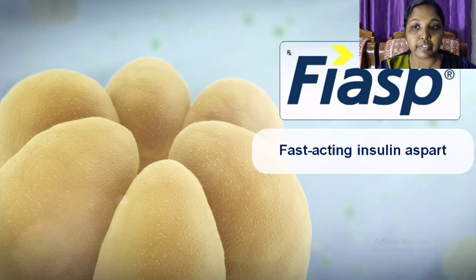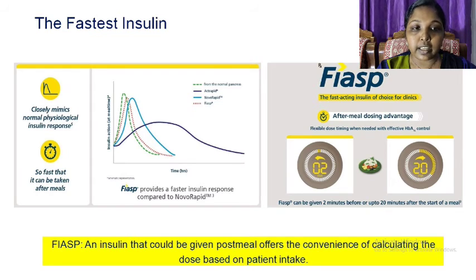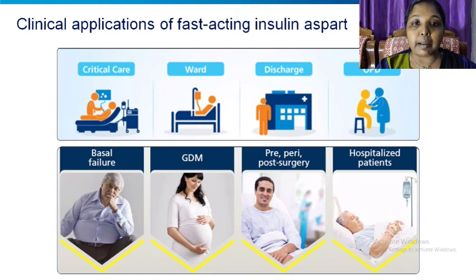Next is about the FASP, that is fast-acting insulin aspart. The fastest insulin, which closely mimics normal physiological insulin response and is so fast that it can be taken after meals. It provides a faster insulin response compared to NovoRapid. It is an insulin that could be given post-meal, offers the convenience of calculating the dose based on patient intake. Clinical applications of fast-acting insulin aspart are basal failure, gestational diabetes mellitus, preoperative, perioperative and postoperative patients and in hospitalized patients.